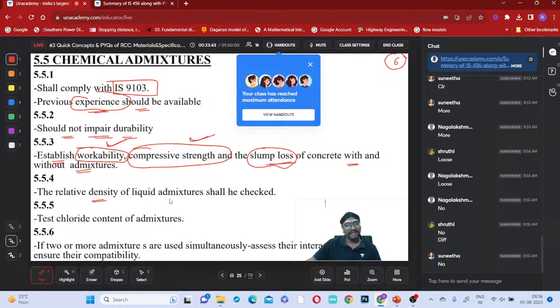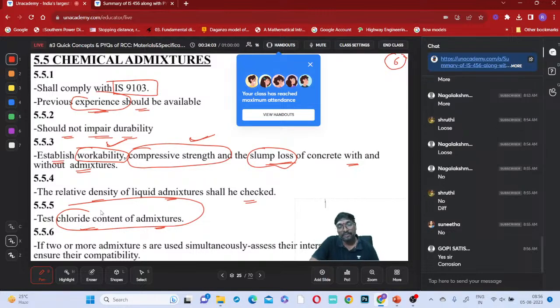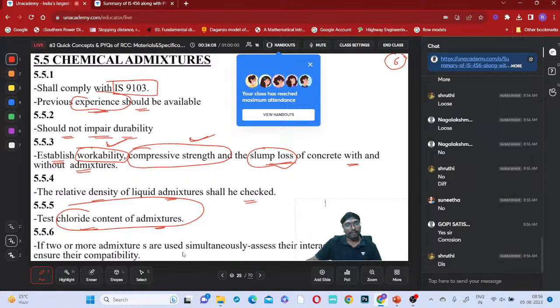The relative density of the liquid admixture shall be checked. You have to check the relative density of the liquid admixture also, definitely. Then test the chloride content of the admixture. Why do we have to test the chloride content? If chlorides are present in the admixture, is it advantageous or disadvantageous? Obviously, they will cause rusting, that is corrosion of the reinforcement, so it is disadvantageous, right? If two or more admixtures are used simultaneously, assess their interaction, and ensure their compatibility.